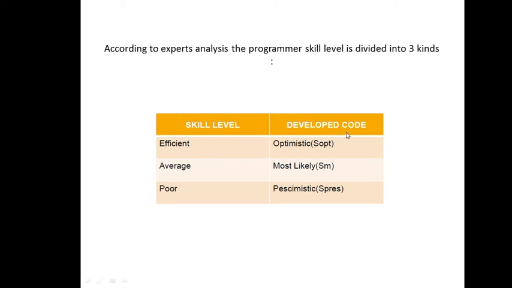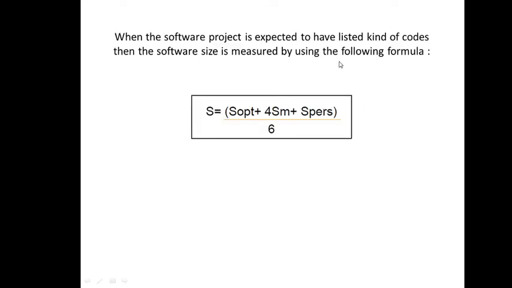So developed code will be optimistic. We represent it with SOPT, optimistic. Average we say most likely, SM, and pessimistic, SPESS. Pessimistic, say PESS. The spelling is wrong here. So how do you estimate it?